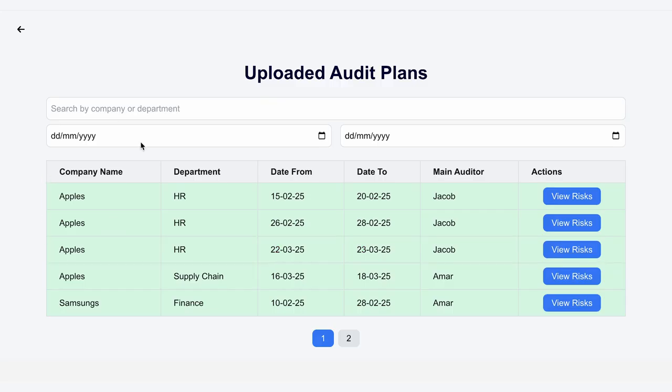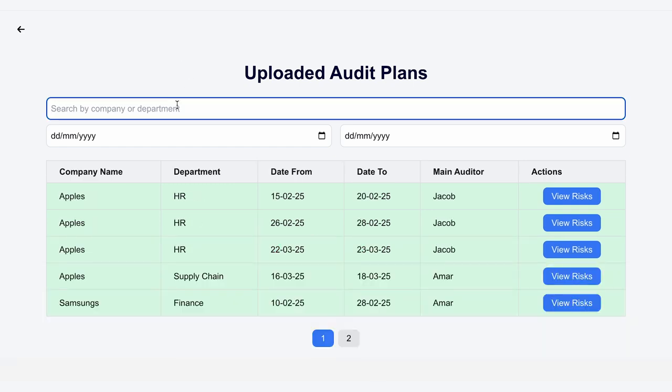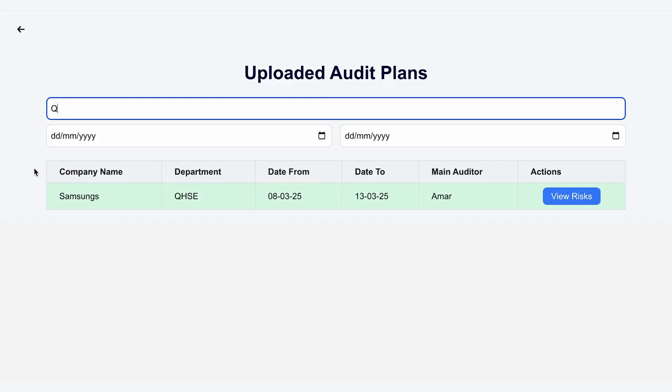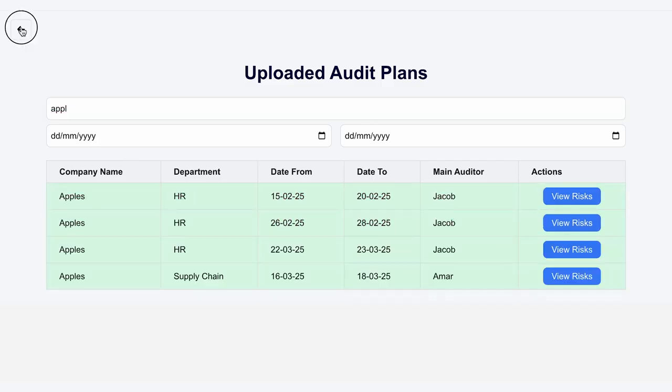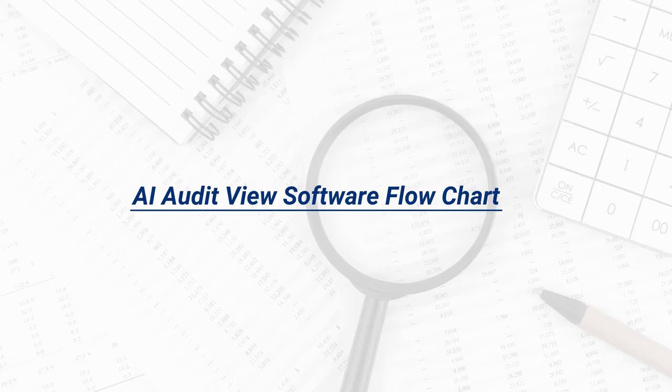Similarly, he can plan the audit schedule for all the departments within the company, and so for the other companies. He can view the overall plan and modify, as and when required. With all of this, the audit manager ensures the entire audit process runs smoothly.